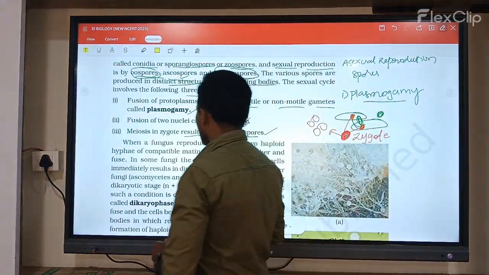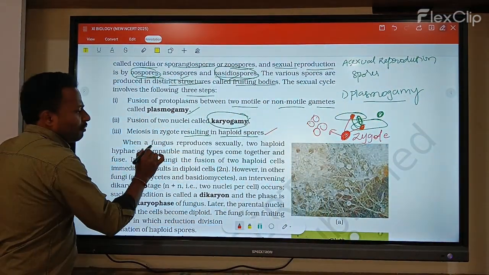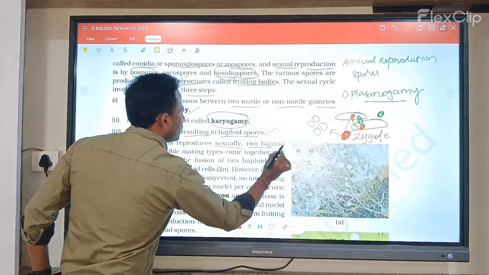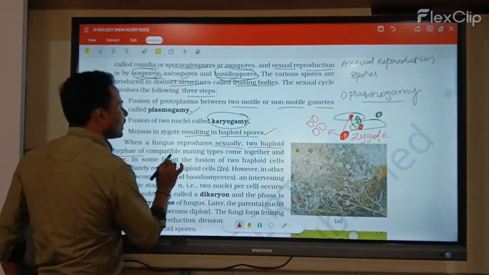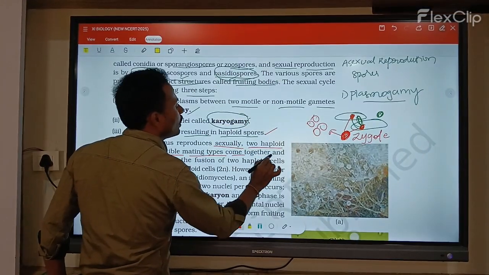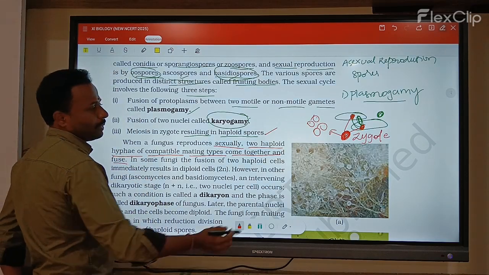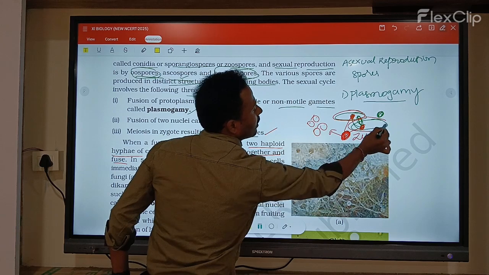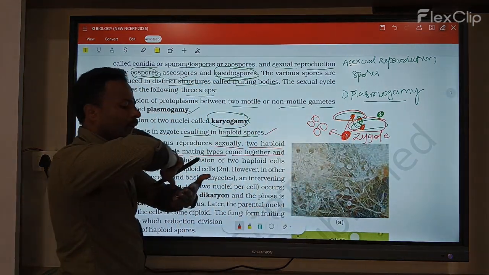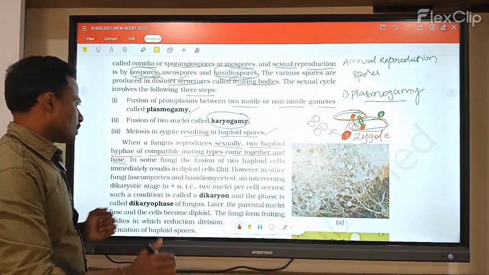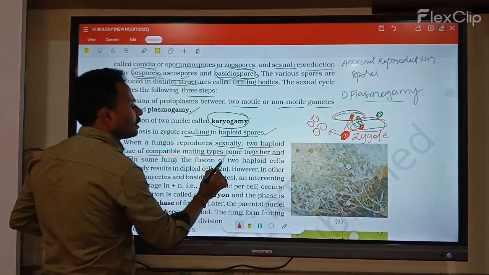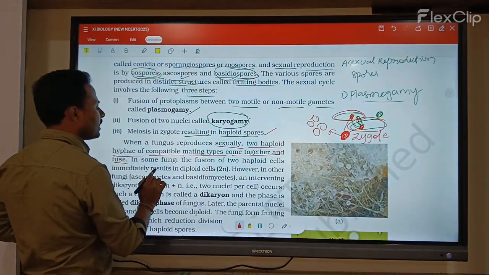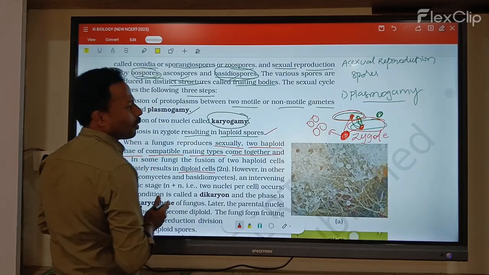Now, when a fungus reproduces sexually, two haploid hyphae of compatible mating types come together and fuse. Here is one filament and another filament, and they fuse. In some fungi, the fusion of two haploid cells immediately results in a diploid cell.